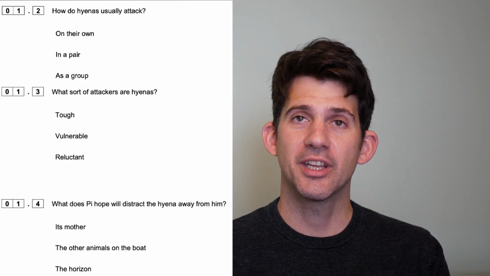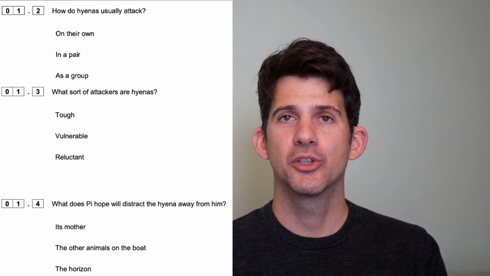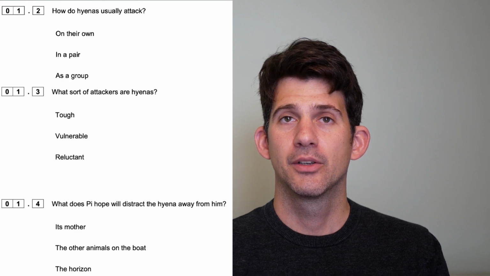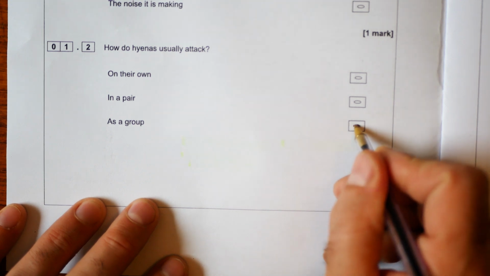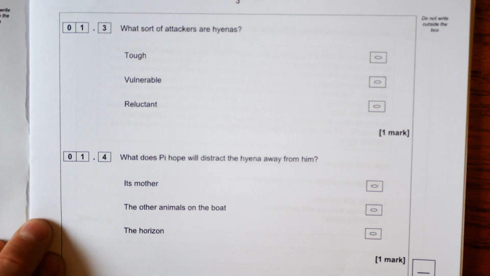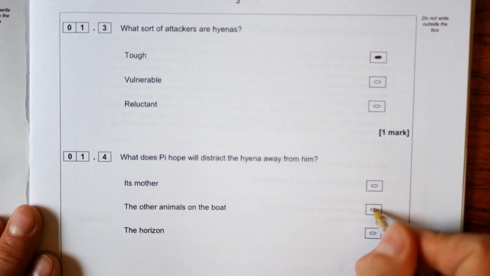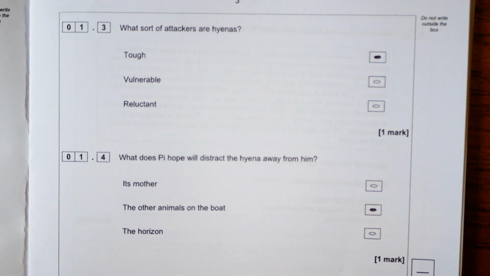Now, pause the video and look at the other 3 questions. Decide which option you would choose for each. So, the correct answers were 1.2, hyenas attack as a group. 1.3, hyenas are tough attackers. And 1.4, Pi hopes the other animals on the boat will distract the hyenas. Hopefully you can see this question is straightforward and should bag you an easy 4 marks, provided you read the text carefully before answering.